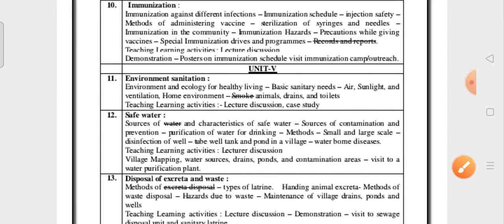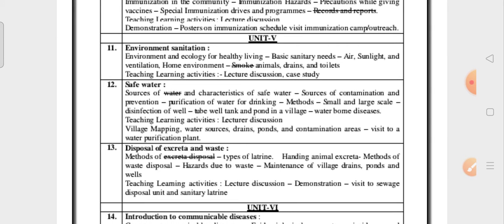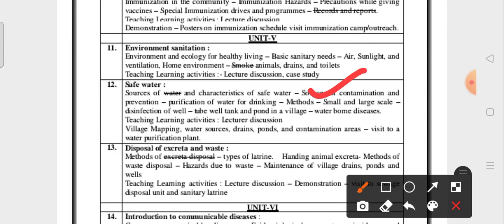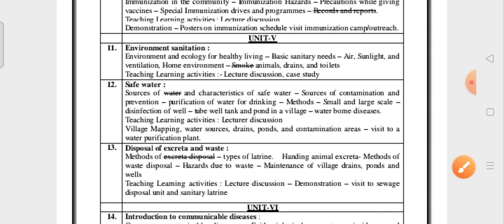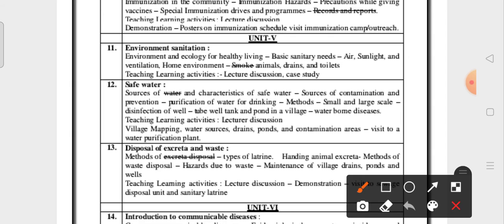Next, unit 5, we will see sources of water. This question came last year and the year before last. Purification of water: large scale, small scale, boiling. Okay, this is all important. Waterborne diseases are important. In environmental sanitation: sources of water, purification of water, waterborne diseases. These are very, very important questions.